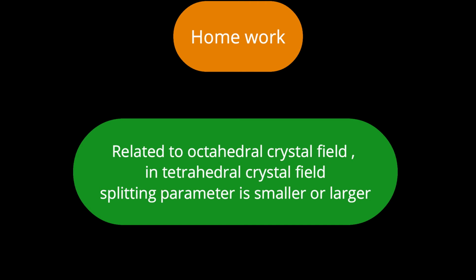Here is a short answer question for your homework. We have found the crystal field splitting parameter for both fields, octahedral and tetrahedral. I want a comparison among them. Related to octahedral crystal field, in tetrahedral crystal field, is the splitting parameter smaller or larger? I mean, is delta T smaller or larger with respect to delta O? Write your answer in the comment box. Is the splitting for tetrahedral complex clear? Let us see the splitting diagram for other geometry, that's square planar complexes, in the next part.